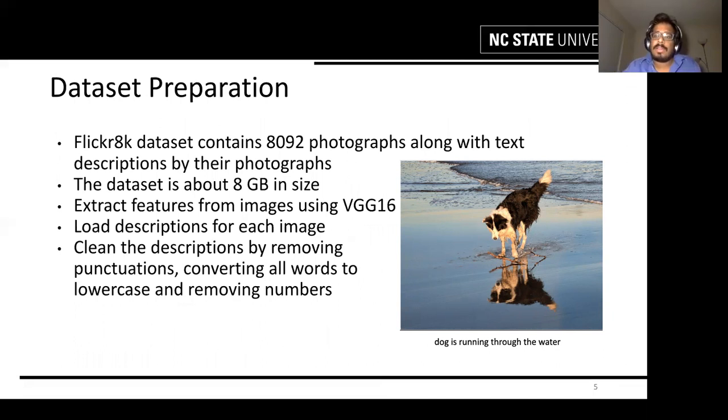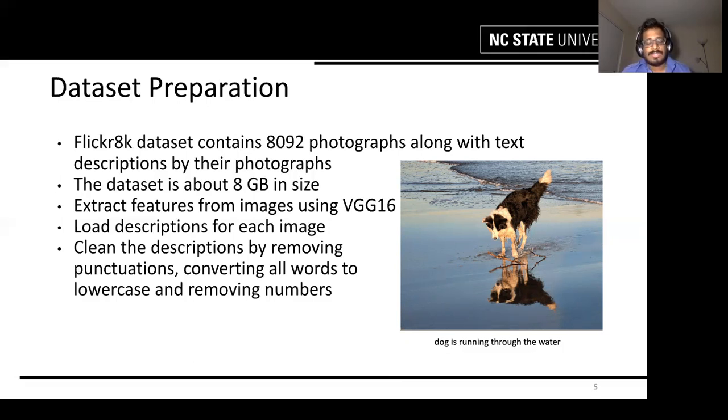The first step in loading the data is extracting the features. In order to extract the features, we use the VGG 16-layer VGG model. So we did not train this model. We used the pre-trained model and weights because training the model was not part of our project. The VGG model is used for classification. We aren't interested in that, hence we removed the last dense layer and we use the features extracted from the previous layer. Next, we come to the descriptions.